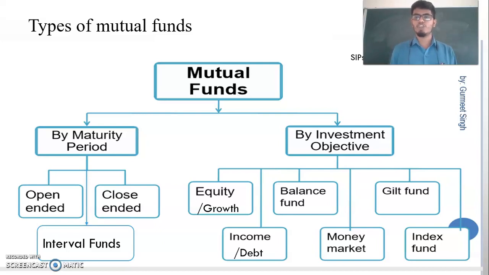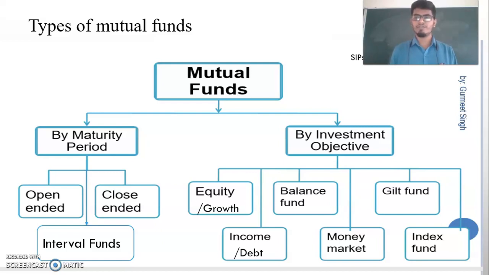Closed-ended schemes means you cannot withdraw anytime. You can withdraw only after the maturity. For example, while you are signing for the mutual fund agreement, they will clearly inform you you can withdraw this one after 5 years. So you can withdraw the mutual funds only after 5 years, not before that.